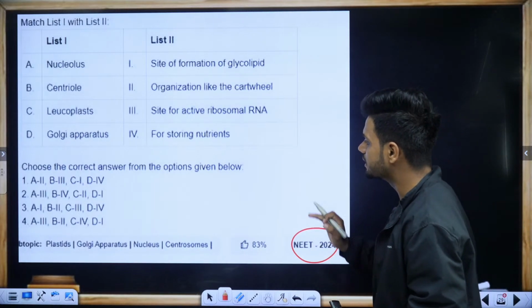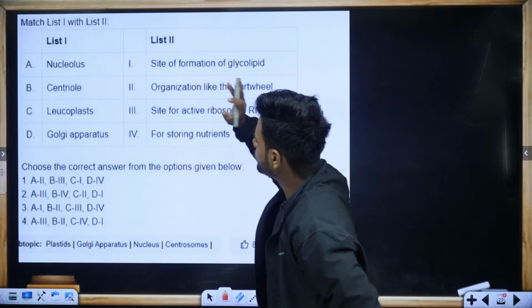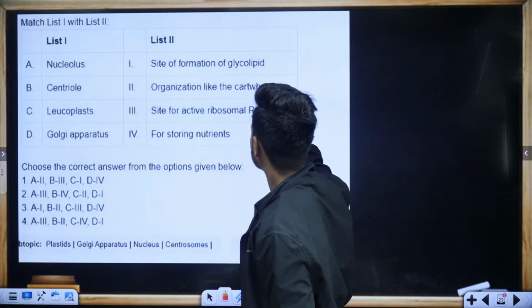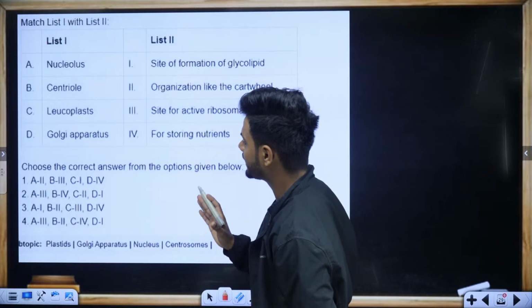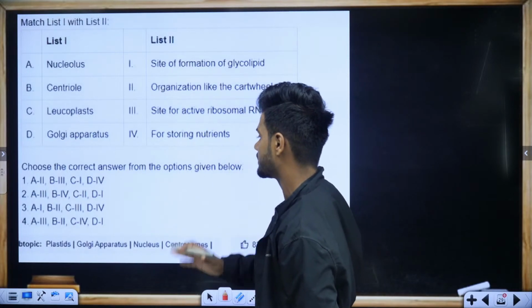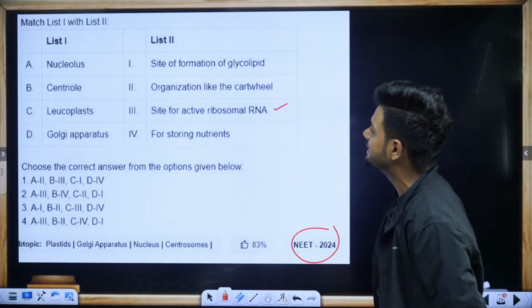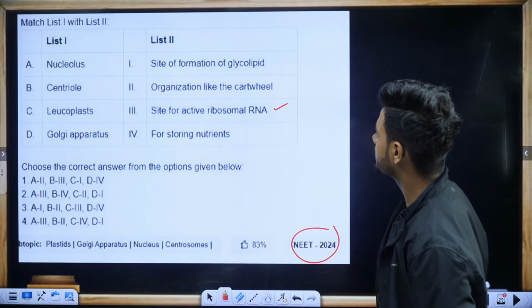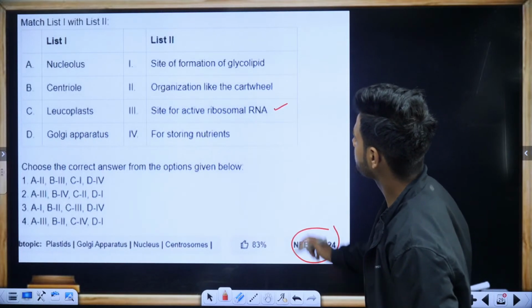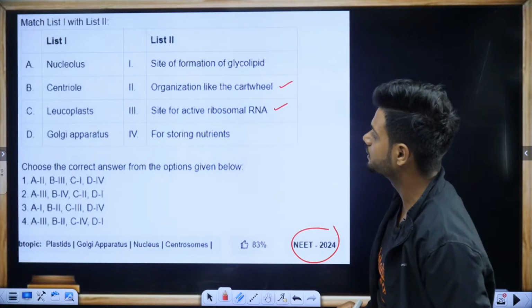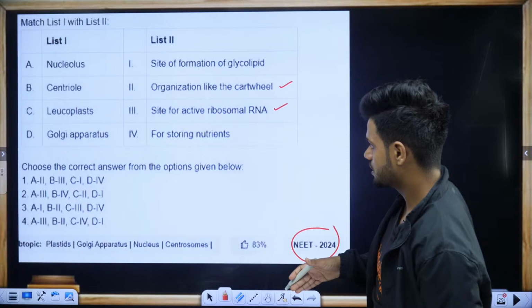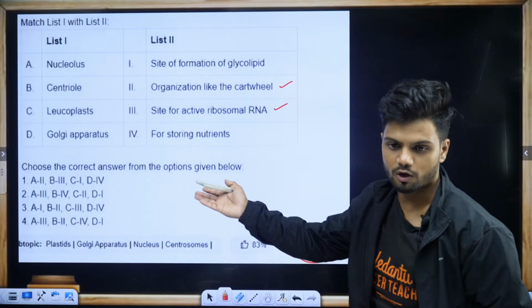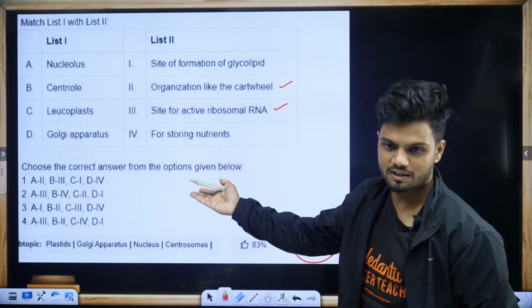So we just learned that nucleolus is the site for ribosomal synthesis. So A is going to be 3. If A is going to be 3, can I tell option number 1 and 3 is gone? Now centrioles. Centriole is the cartwheel-like structure. Today only we learned. So B is going to be 2. A is going to be 3 and B is going to be 2. Only one option is there. Easy now. Time starts now.